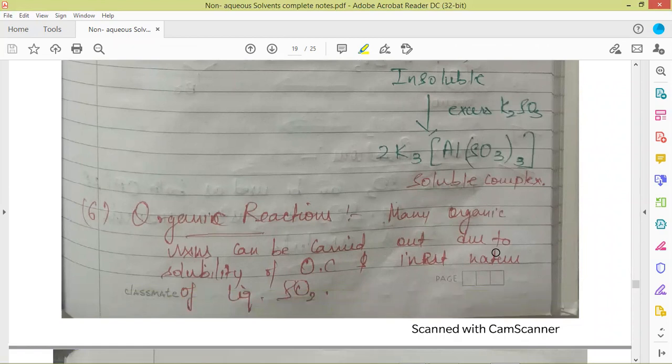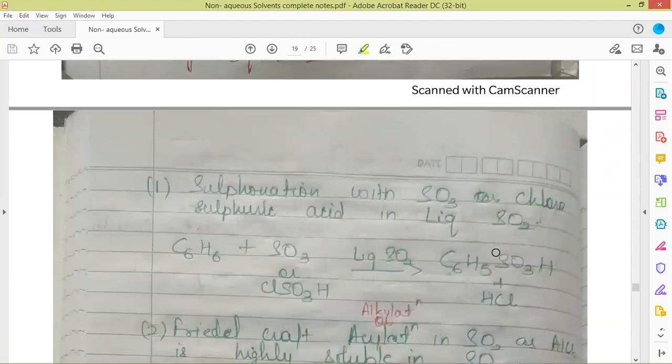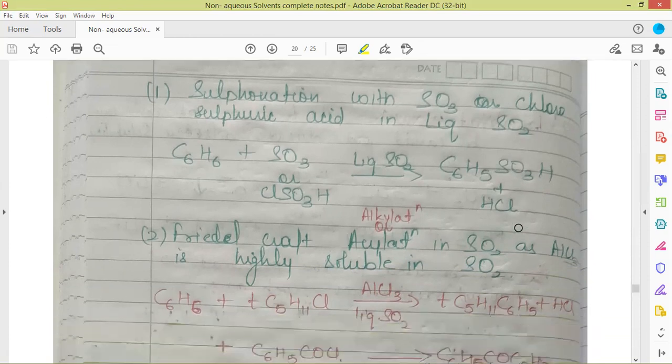Next are the organic reactions. Many organic reactions can be carried out due to the solubility of organic compounds and the inert nature of liquid sulfur dioxide. These are the two reasons why organic reactions can be carried out in liquid sulfur dioxide. First is the sulfonation reaction. Sulfonation can be done with SO3 and chlorosulfuric acid in liquid sulfur dioxide. So benzene reacting with chlorosulfuric acid or SO3 in liquid sulfur dioxide accomplishes the sulfonation reaction, where one of the hydrogens is replaced by the SO3H group.